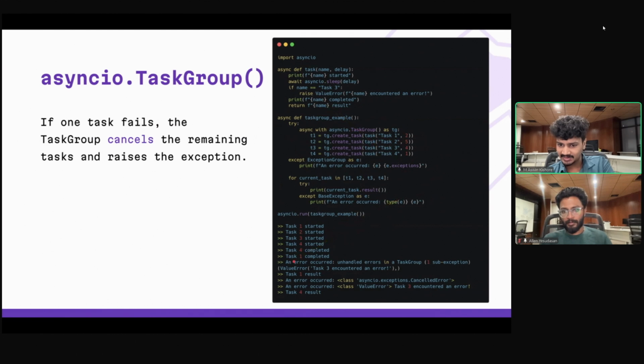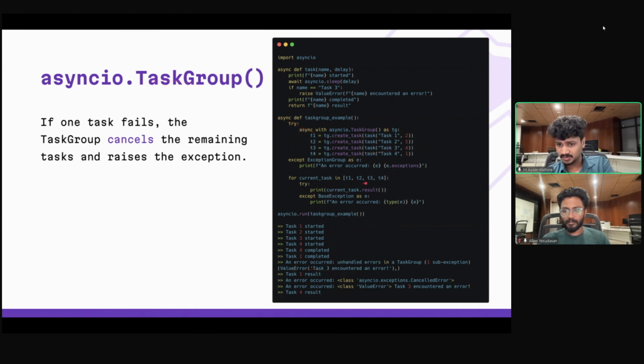So you could see that the error was indeed raised, and I got it using the exception group here, and that's what I have printed here. But you could see that task 1 was never completed. You can see there's no completed here. Why? Because task group works in a way that it's going to cancel all the remaining tasks that are still running if one of the tasks got an error or an exception. That's the principle behind task group.